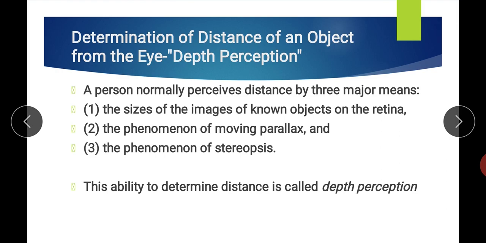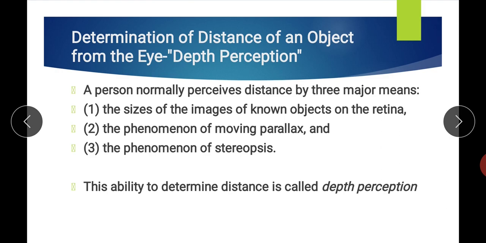That is one means by which we perceive distance: by knowing the size of the image, how big or small the image forming on the retina is. If the image is near, the size of the image is more; if it is far, the size of the image is less.